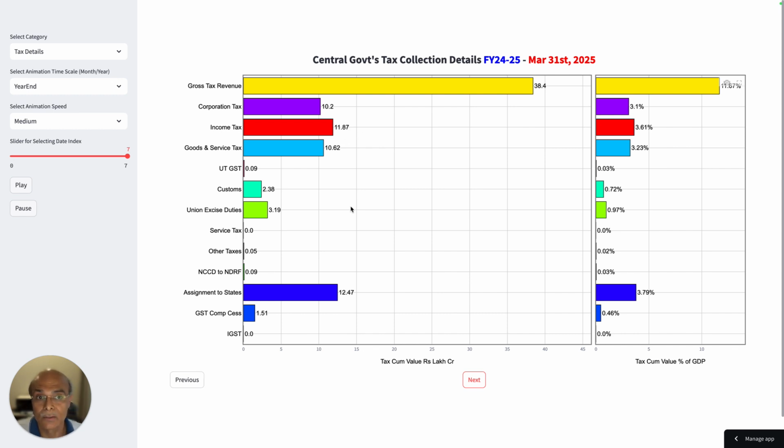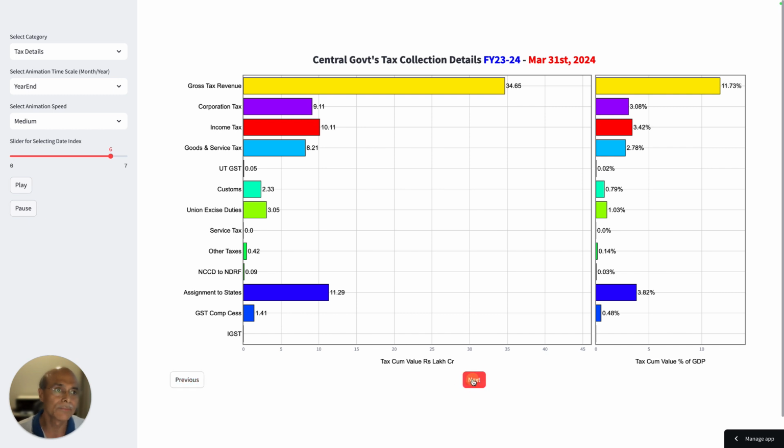Now, goods and service tax in this budget is 10.62 lakh crores, and in the earlier financial year budget, it was 8.21 lakh crores. So again, the goods and service tax numbers have increased. Assignment to state, and you can play with this, because I'm going to share the link of this tool, and you can play with these numbers. You can yourself see, right, what is going on.